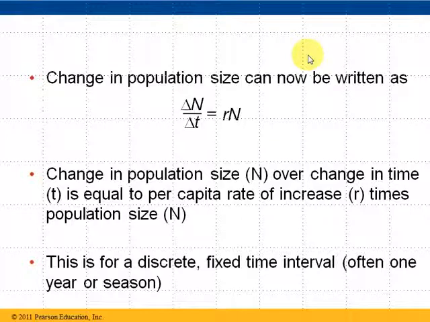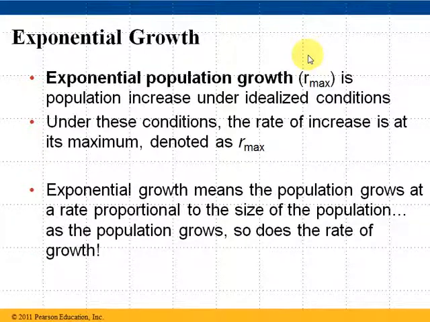Now let's use these numbers and these ideas to look at what we call exponential growth. Remember, exponential growth is fairly rare out there in the real world. It may occur for a short amount of time or for certain instances, but it cannot continue unabated, and we're going to discuss why. Exponential growth is listed as R max.